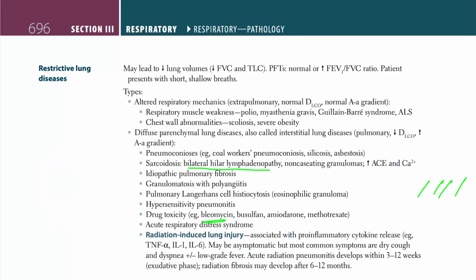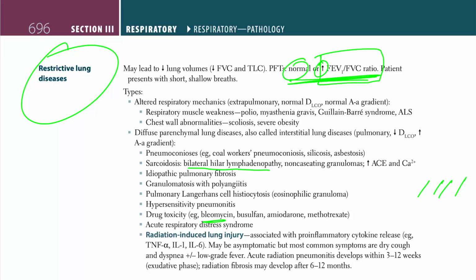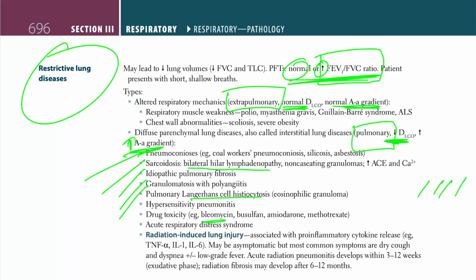But what's different is, if you have some restrictive lung disease, how are you going to know? You're going to know by the increased or normal FEV1 to FVC ratio. If you see a normal DLCO and a normal AA gradient, you think about extrapulmonary. But if the DLCO is decreased and there's an increase in AA gradient, you think about pulmonary disease. What are the pulmonary diseases? Pneumoconiosis, sarcoidosis, idiopathic pulmonary fibrosis, pulmonary Langerhans histiocytosis, hypersensitivity pneumonitis, drug toxicity. What are the drugs? BAM. BAM is the drug toxicity. Acute respiratory distress syndrome. And radiation-induced.